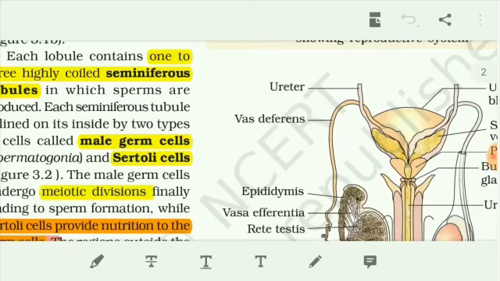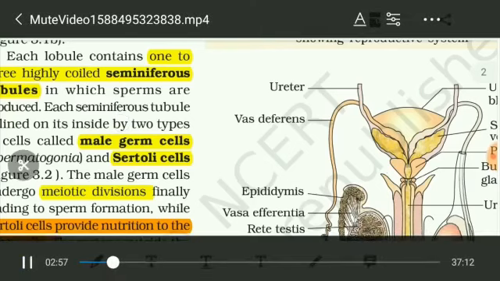The male germ cells are the spermatogonium. The spermatogonium slowly develop into sperms, spermatozoa. And the Sertoli cells provide nutrition to the developing sperm. So two cells are present: the male germ cells, otherwise known as spermatogonia, and the Sertoli cells, which provide nutrition.